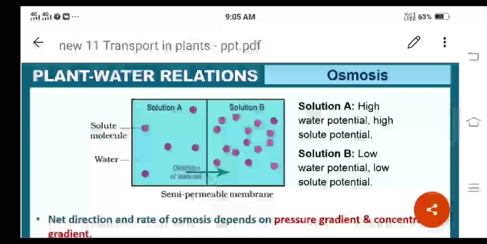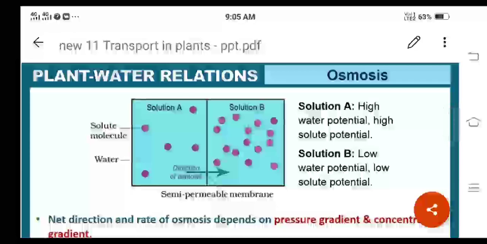In chamber A, water is there and solute molecules are there, and in chamber B also water and solute molecules are there. But remember, in solution A, more water molecules and fewer solute molecules are there. In chamber B, water is less but solute particles will be more.